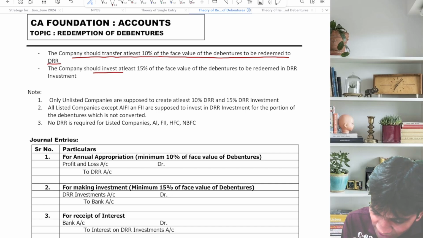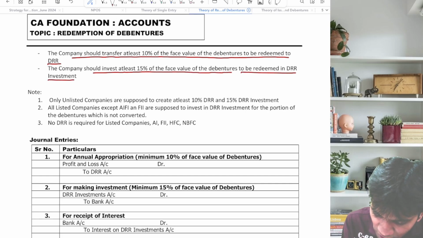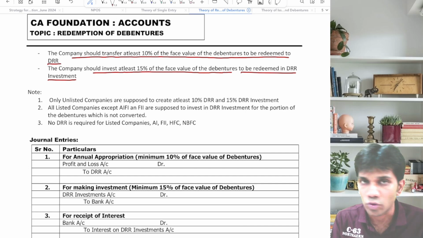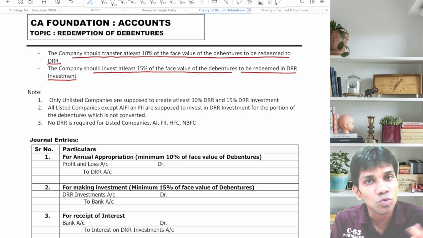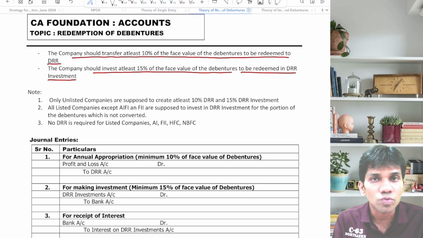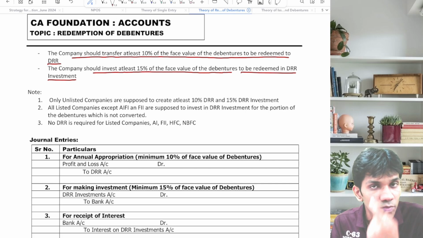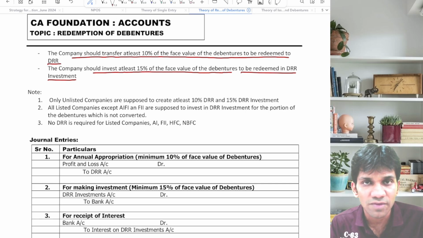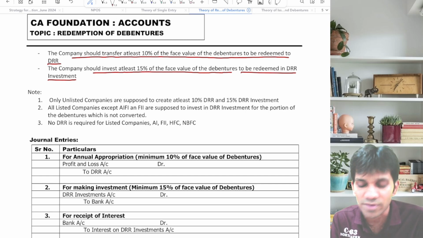The company should invest at least 15% of the face value of the debentures to be redeemed in debenture redemption reserve investment. Two things you have to know. How much should be there in DRR? 10% of the face value of the debentures to be redeemed should be there in DRR. How much should be the investments which the company should make? 15% of the face value of the debentures to be redeemed. So if 10% DRR is maintained, don't do anything, and if 15% investments are maintained, don't do anything. But if anything is less than that, or the debenture redemption reserve or the investments are not done, please do the needful, that is 10% and 15% respectively.